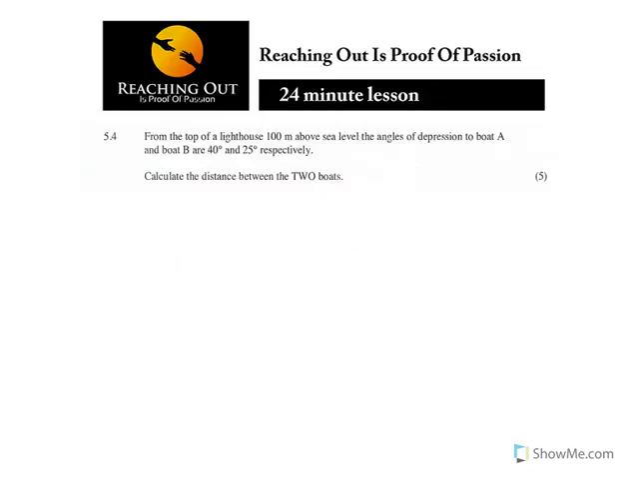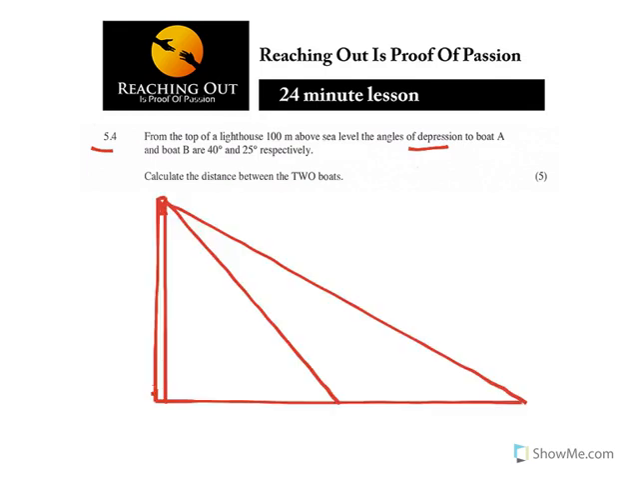Then 5.4 says from the top of a lighthouse 100 meters above sea level, the angles of depression to both A and both B are 40 degrees and 25 degrees respectively. Calculate the distance between the two boats. From the top of a lighthouse 100 meters above the sea level. Now let us try to sketch this. Now let us look at this sketch.